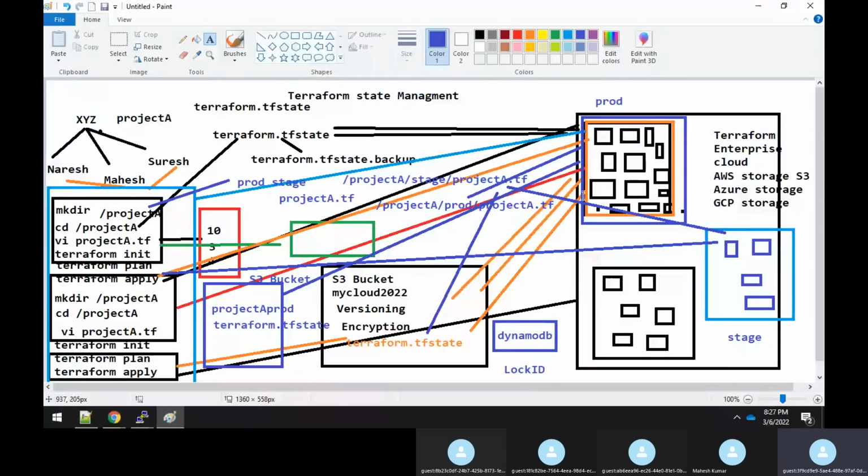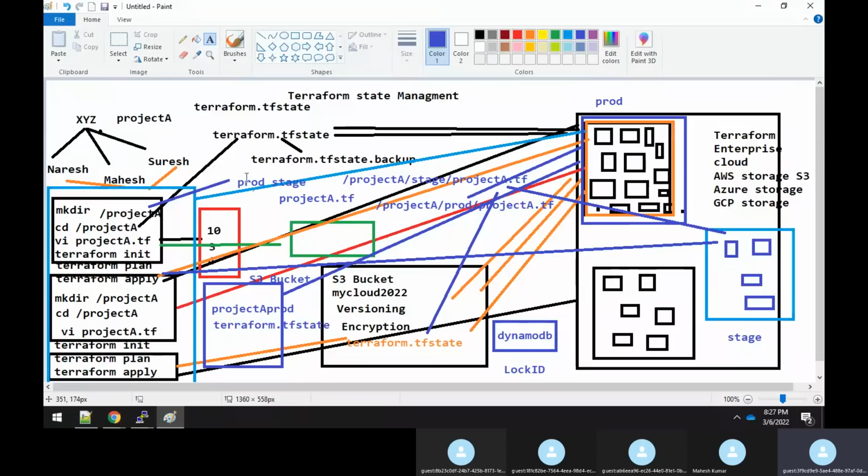Sir, I hope that you guys understood the theory concept of this Terraform state file. What I would suggest is that I would not go with the practical now because it will be too much for you guys. So I thought I will cover this entire theory. I have not yet come to this picture where prod and stage are explained. In the next class, I will explain in more detail about this prod and stage, why we have to create it, what it is. Anyhow, you got some idea now, but I will explain in more detail so that all your doubts will get cleared.